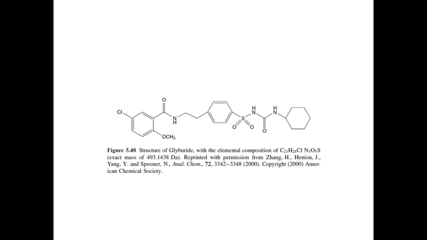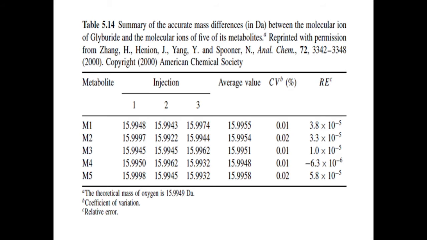And in this table 5.14, a summary of the accurate mass differences in Dalton between the molecular ion of glyburide and the molecular ion of 5 of its metabolites. This is also reprinted with permission of the American Chemical Society. This is M1, M2, M3, M4, M5 metabolites of glyburide.